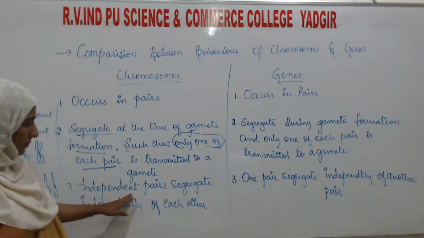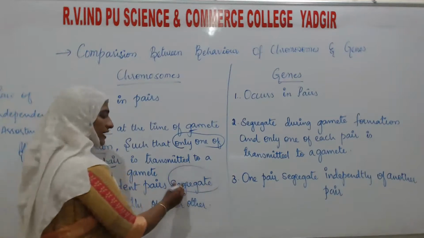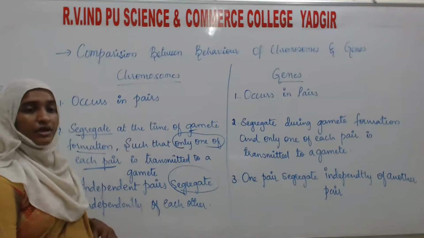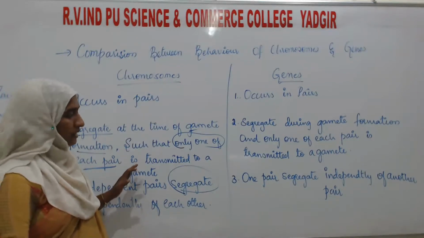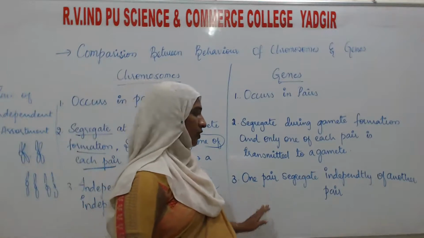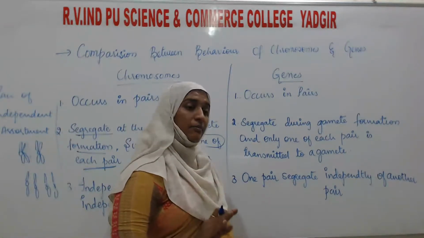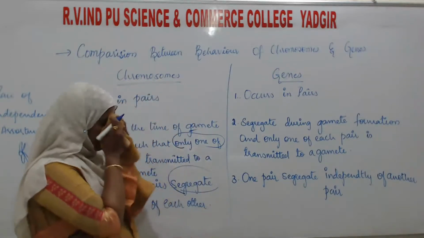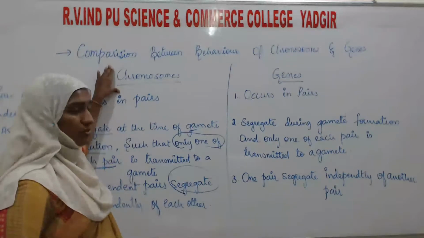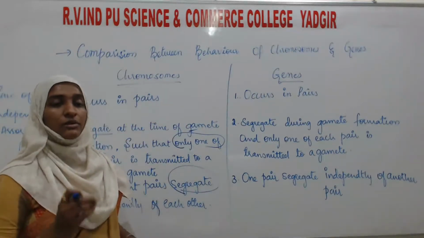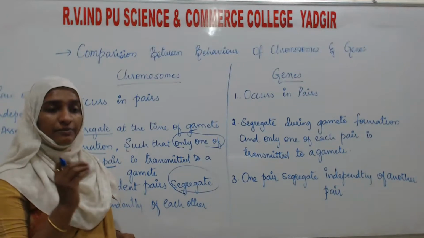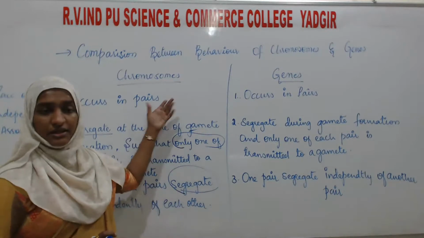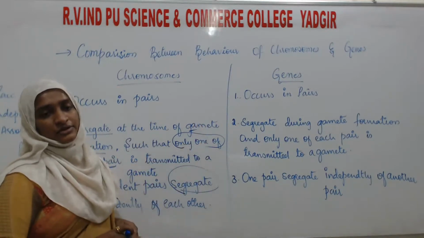Independent pairs segregate, meaning they are going to separate from each other independently, according to which law? That is independent assortment. As well as the genes, where one pair segregates independently of another pair. So this is about the comparison between the behavior of chromosomes and the behavior of genes. Both are similar. All the points are similar in the chromosomes as well as in the genes.